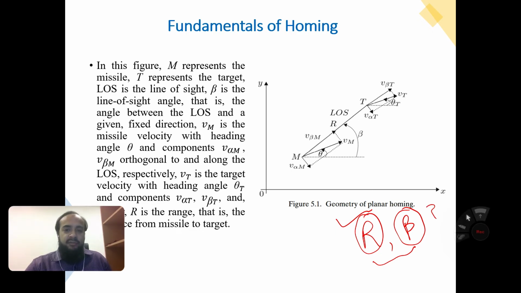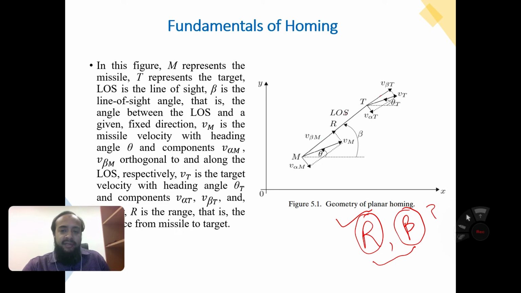In this figure, all parameters you have already studied in the previous lectures. M represents the missile, and T is the target, and the line of sight, LOS, is created with the help of a heat seeker.